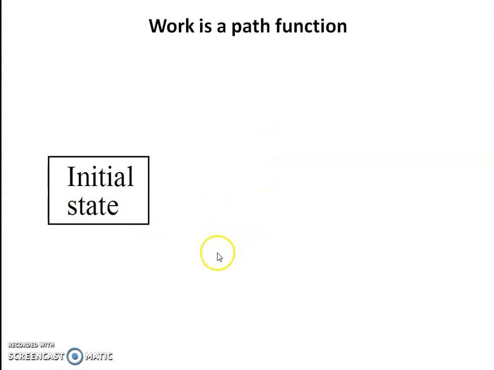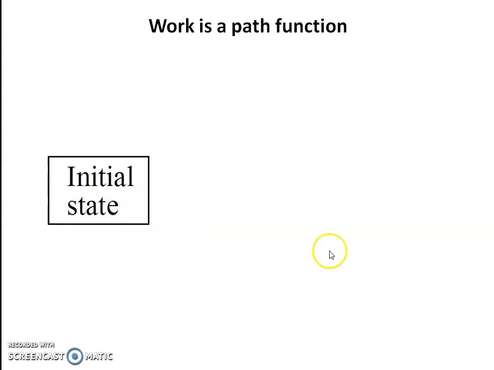Now already you know that work is a path function. It depends upon the path followed during the process. Already we discussed all these points, and we are going to summarize this.